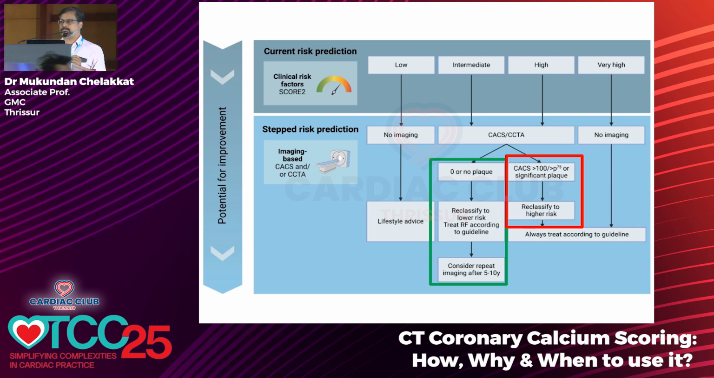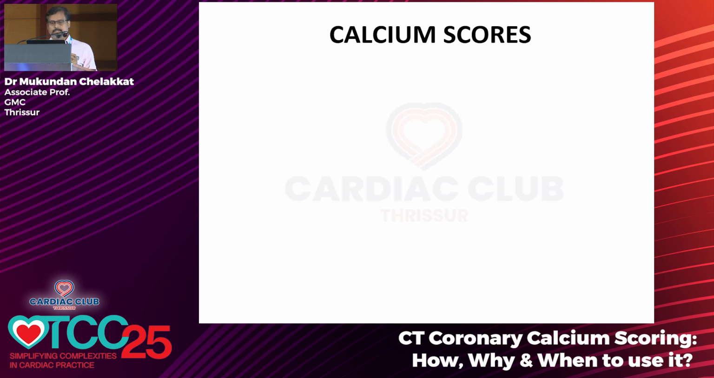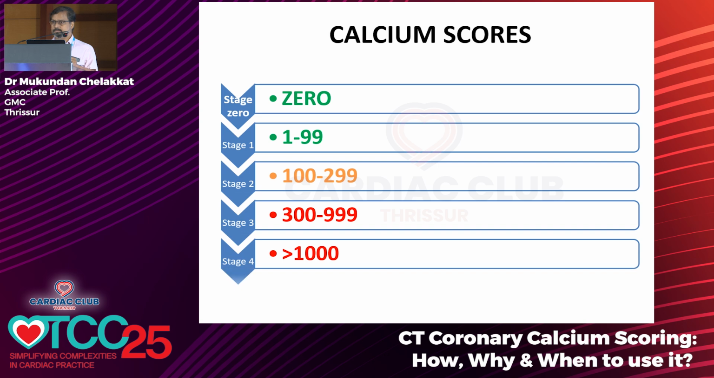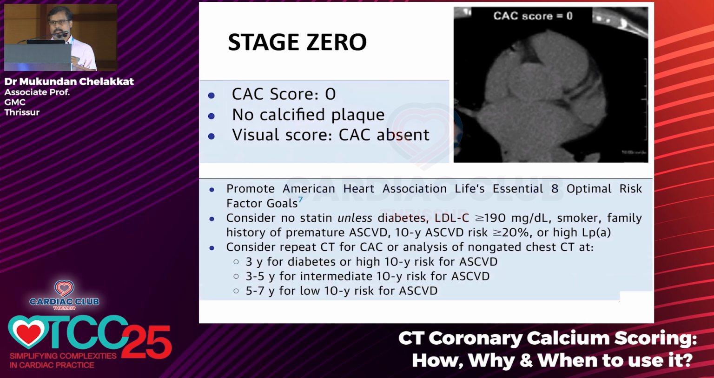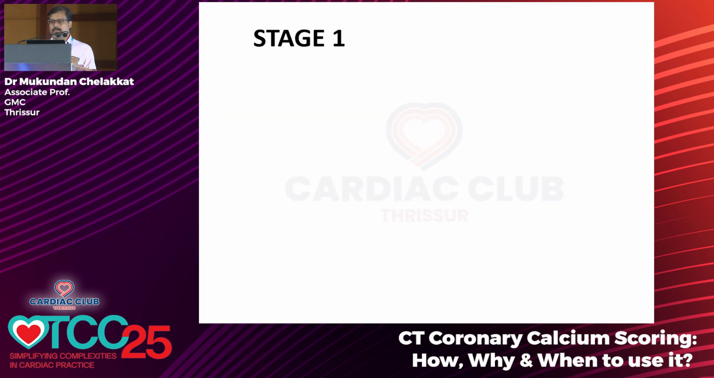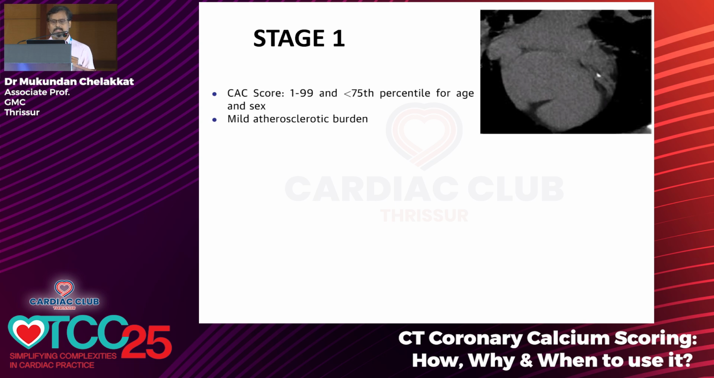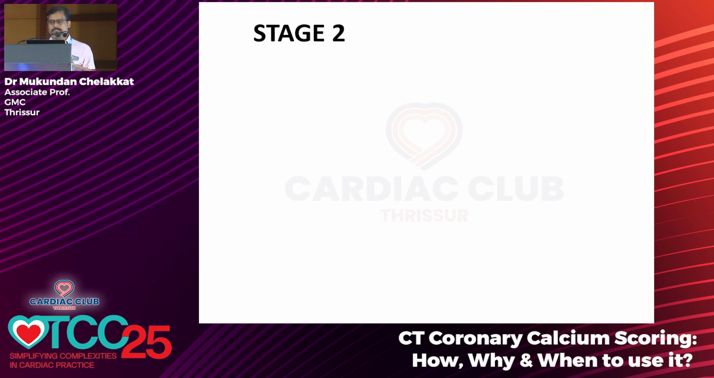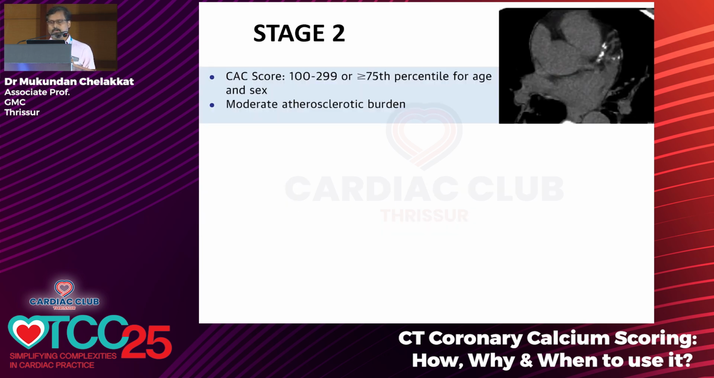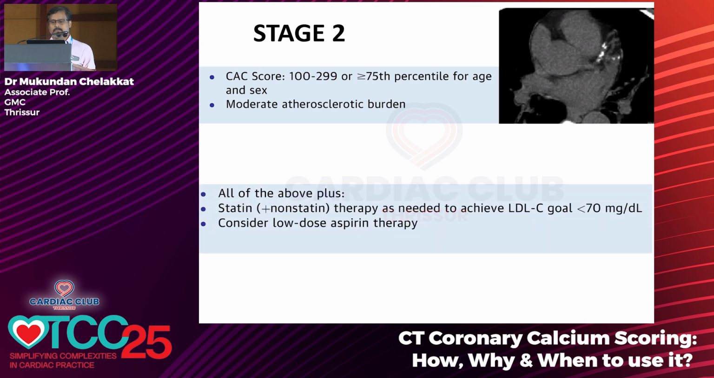Now we will see whether the calcium score itself can give you some risk prediction of future events. So calcium scoring can be divided into 5 stages from stage 0 to stage 4. Stage 0 will be 0 calcium score, no plaque at all, only lifestyle modifications required. Stage 1 will be 1 to 99 with a less than 75th percentile that requires LDL cholesterol goal of less than 100. Now stage 2 will be 100 to 299 or more than 75 percentile that requires more treatment with an LDL goal of less than 70.